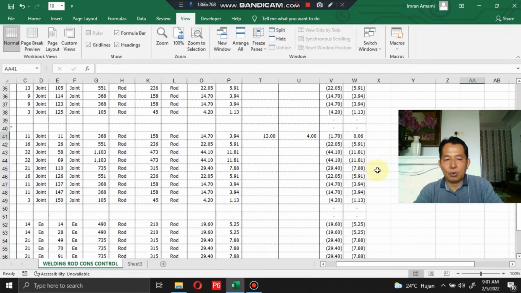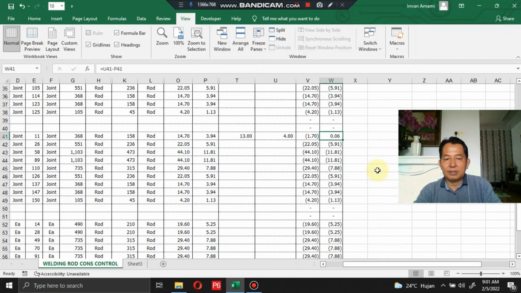The number is showing plus 0.06, which means waste by an amount of 0.06. This is the same also for the support work. Okay, same also for the support work. Let's say for the root and capping, welding rod consumption as per standard is 19.60, and for the pillar 5.25 kilogram.